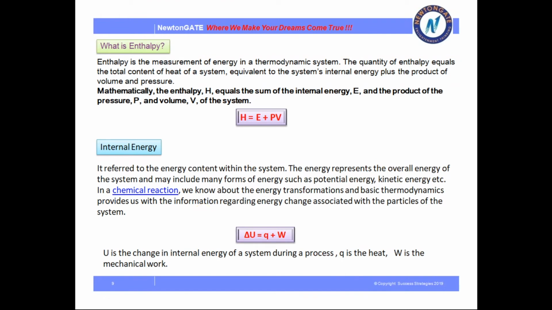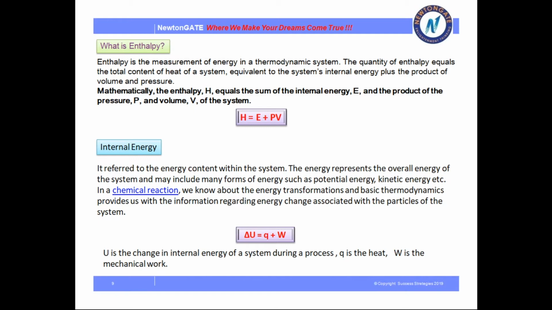Next, what is enthalpy? Enthalpy is the measurement of energy in a thermodynamic system. The quantity of enthalpy equals the total heat content of the system, equivalent to the system's internal energy plus the product of volume and pressure. Here you can see the mathematical expression: H = E + PV, where H is denoted as enthalpy.